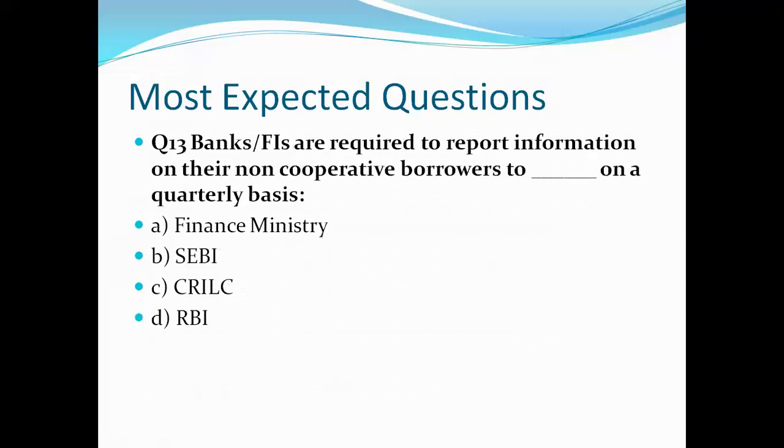Let's see next question, question number 13. Banks or financial institutions are required to report information on their non-cooperative borrower to dash on a quarterly basis. So friends, here the relation is related to non-cooperative borrower, and our options are Finance Ministry, SEBI, Acrylic, RBI. Let's see what is the right answer. And the right answer is C, that is Acrylic.